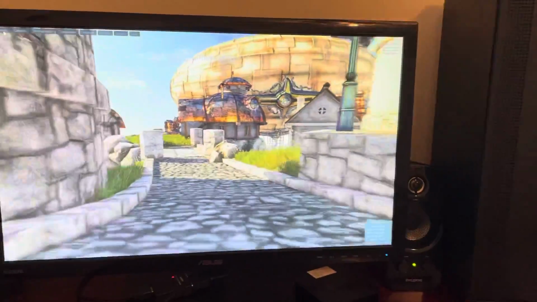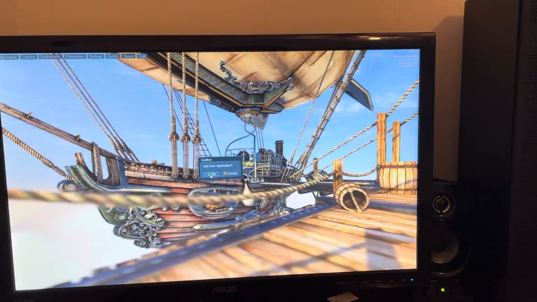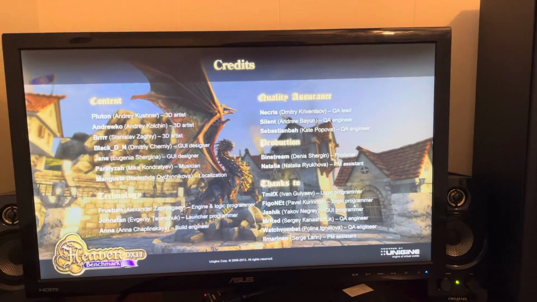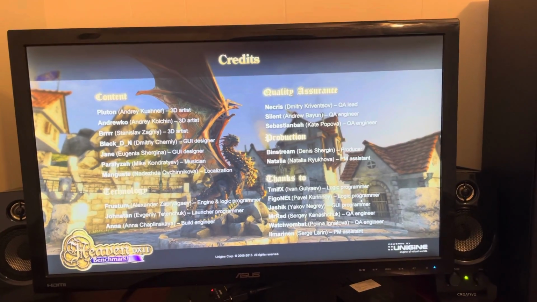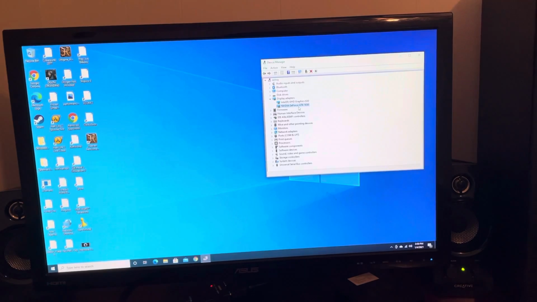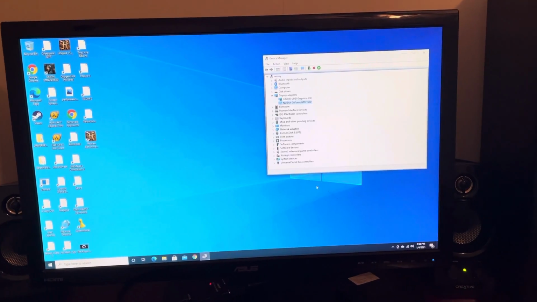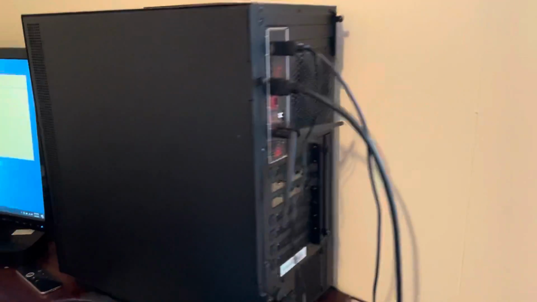I don't think we need to do much more than this. I'm gonna press escape, I'm gonna quit the application. And just for the sake of being thorough, let's go ahead and disable this device. And I've not changed anything over here. We're still plugged into the motherboard.